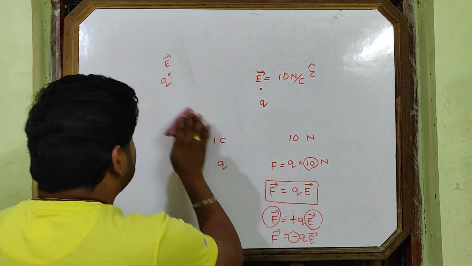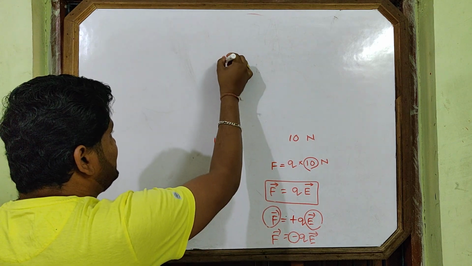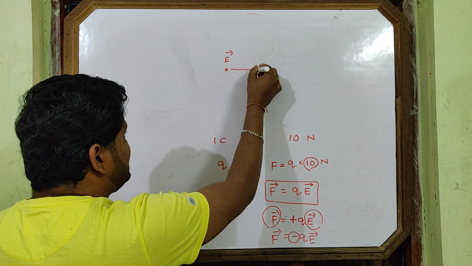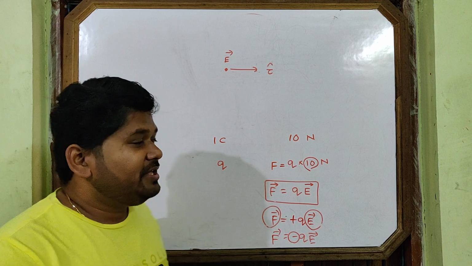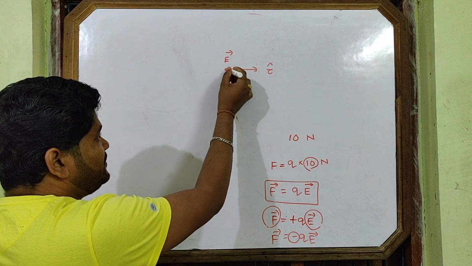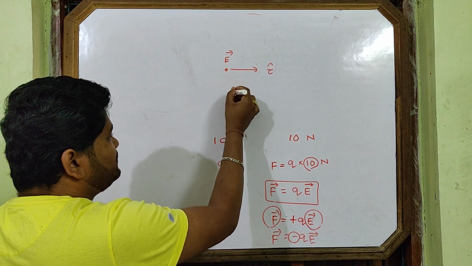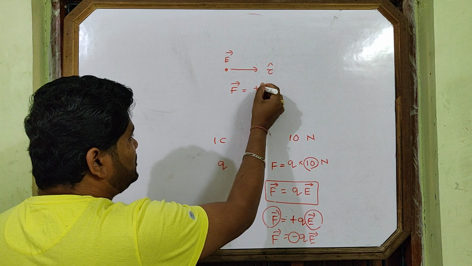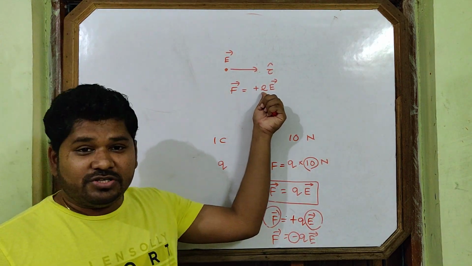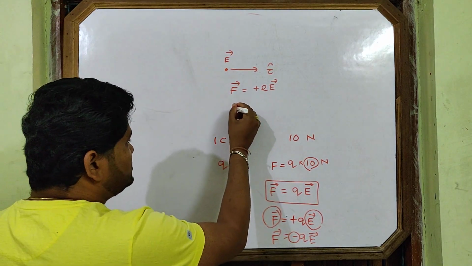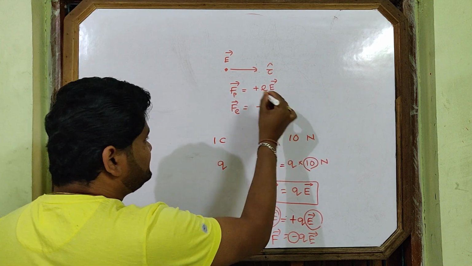I am giving you one example. Now you see here, suppose the intensity direction is along the x-axis, meaning i cap. This is the direction of intensity. If I put a proton here, what force acts on the proton? Plus eE. The proton charge is plus e, so plus eE. But if I put an electron, minus eE.